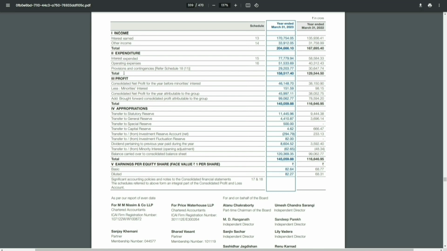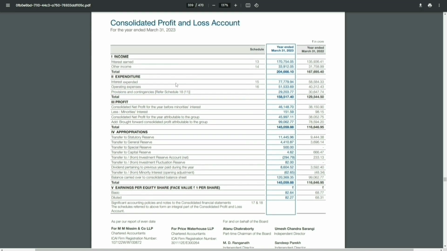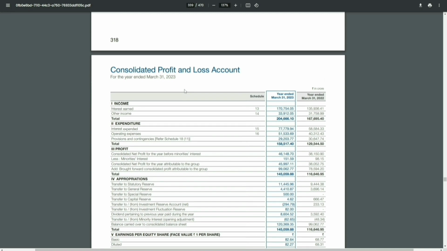So here are the provisions, right? There's income, there's expense, and then there happens to be the profit. But what you'll notice is that there are provisions. They have to create provisions in case of any defaults. Different banks do different rates of provisioning. So this is the reason why we have to look at PPOP, pre-provisioning operating profit, for banks.